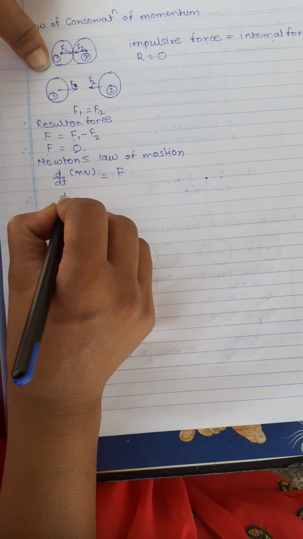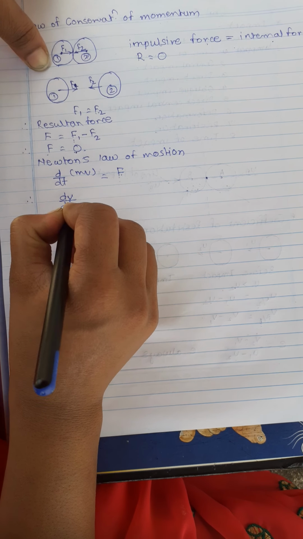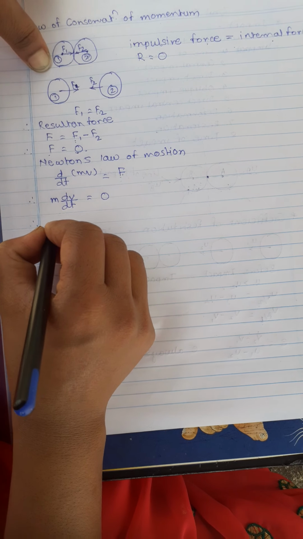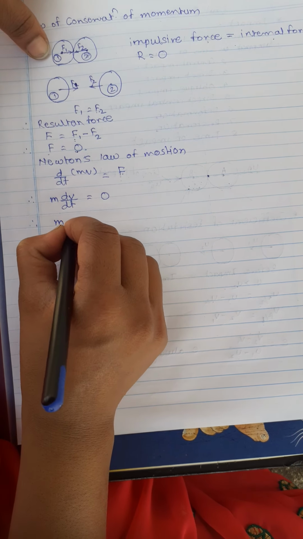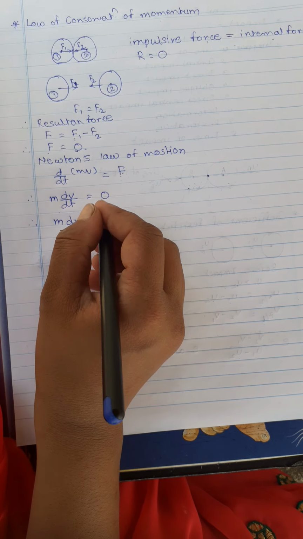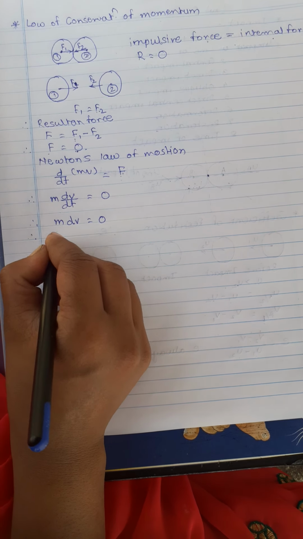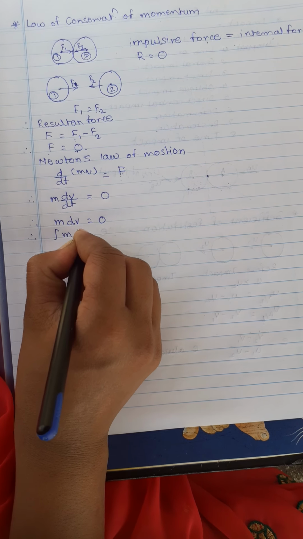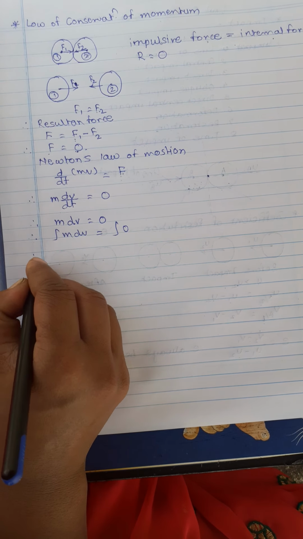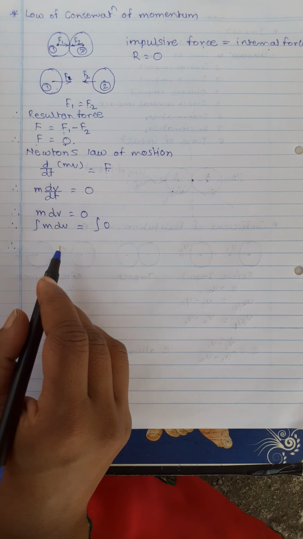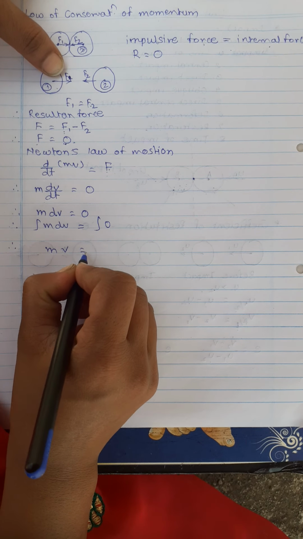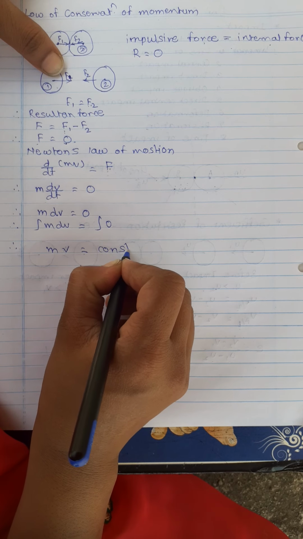That means m dv by dt is equal to 0. By simplifying this, m dv is equal to 0. When we integrate this, integration of m dv is equal to integration of 0. From this you get mv is equal to constant.